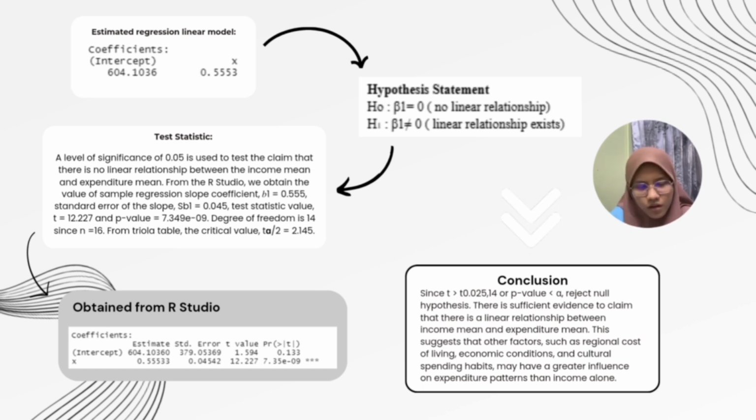etc. So therefore we can conclude that since t is bigger than t 0.025, or in other words, the p-value is less than the level of significance alpha, we reject the null hypothesis. There is sufficient evidence to claim that there is a linear relationship between income mean and expenditure mean. This suggests that other factors such as regional cost of living, economic conditions, and cultural spending habits may have a greater influence on expenditure patterns than income alone.